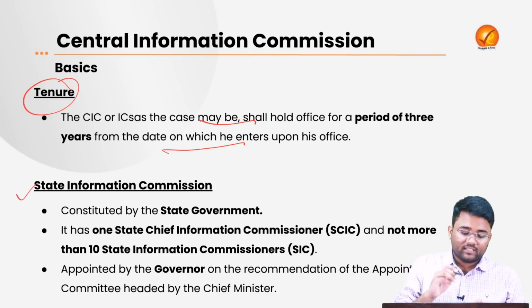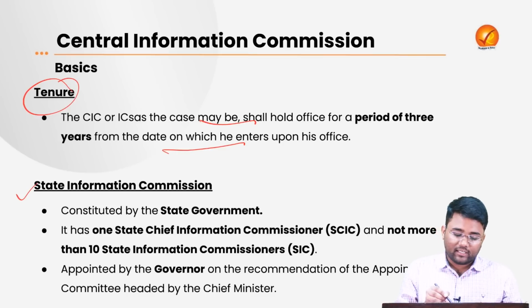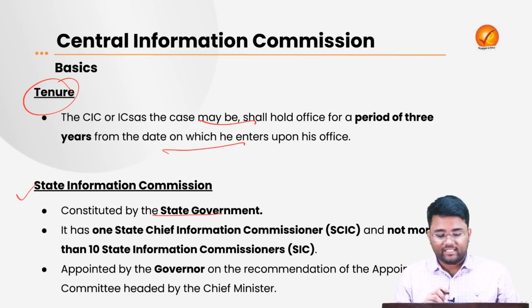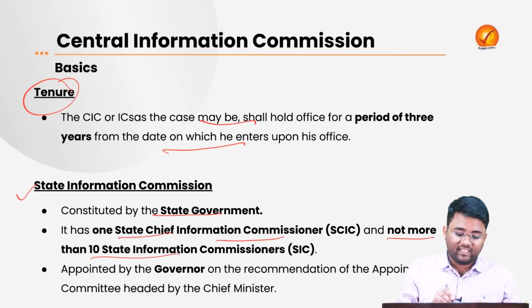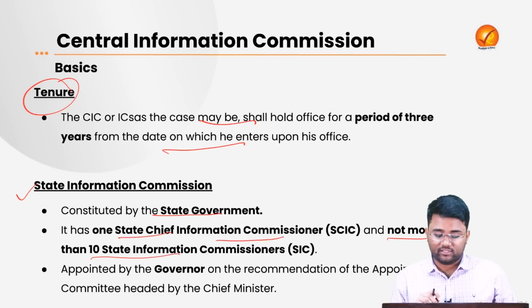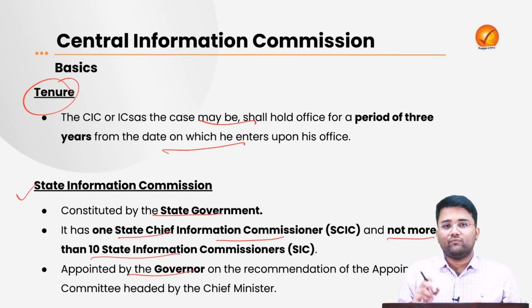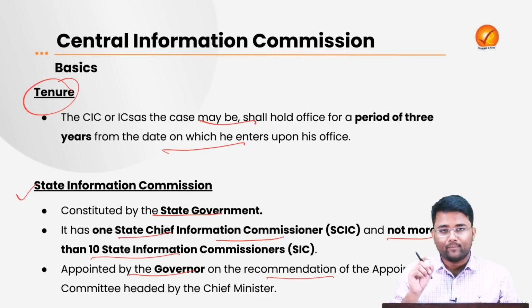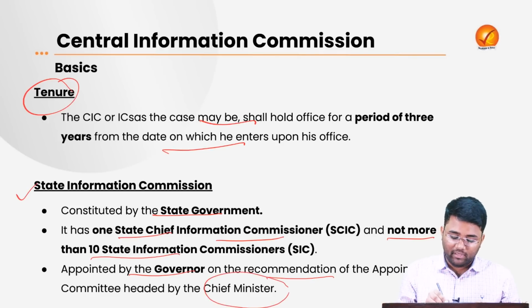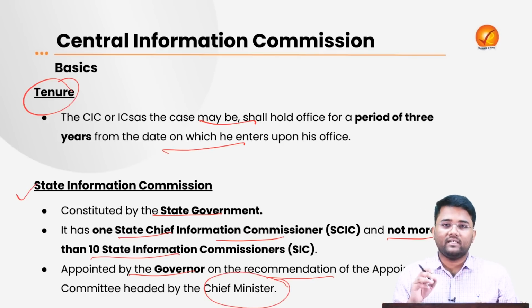Then if we talk about the State Information Commission, it is constituted by the state government. It has one State Chief Information Commissioner and not more than 10 State Information Commissioners. These State Information Commissioners are appointed by the Governor on the recommendation of an appointment committee which is headed by the Chief Minister of the state.